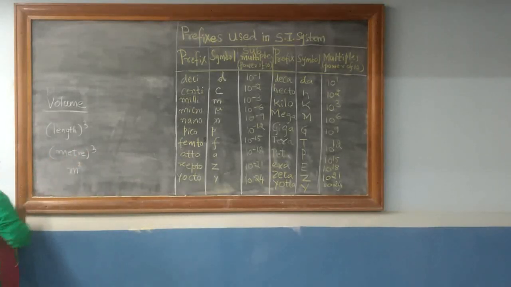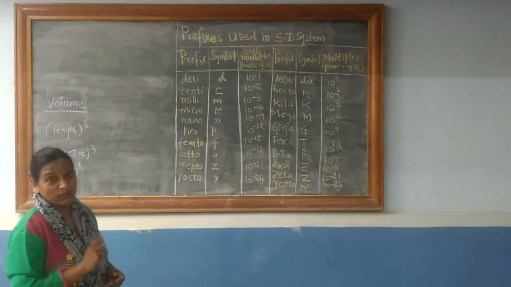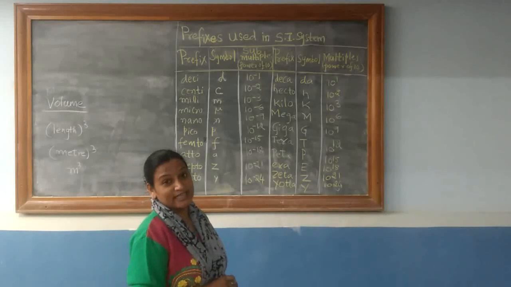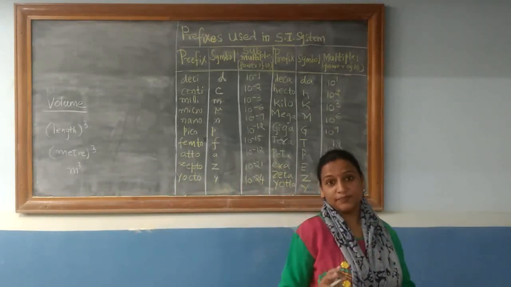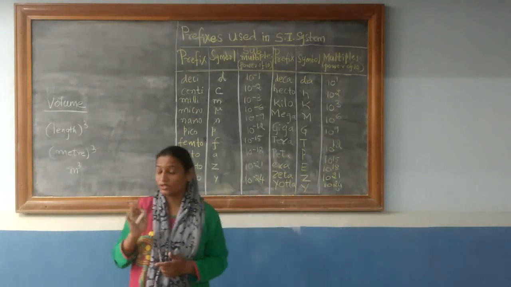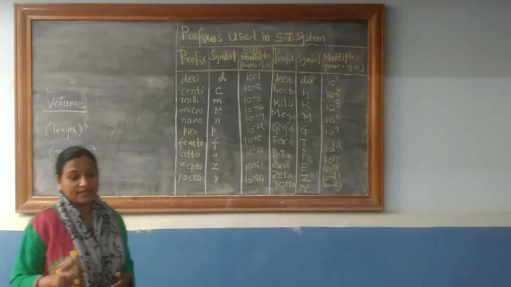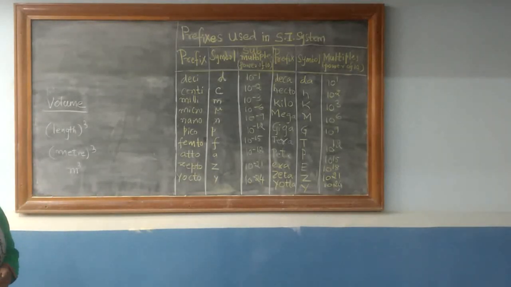So the unit is m cubed. There is another popular unit for expressing the volume of liquids, that is liter, which is not the SI unit. 1 liter is equal to 1000 milliliters, but it is not the SI unit. Remember students, the SI unit of volume is meter cubed.